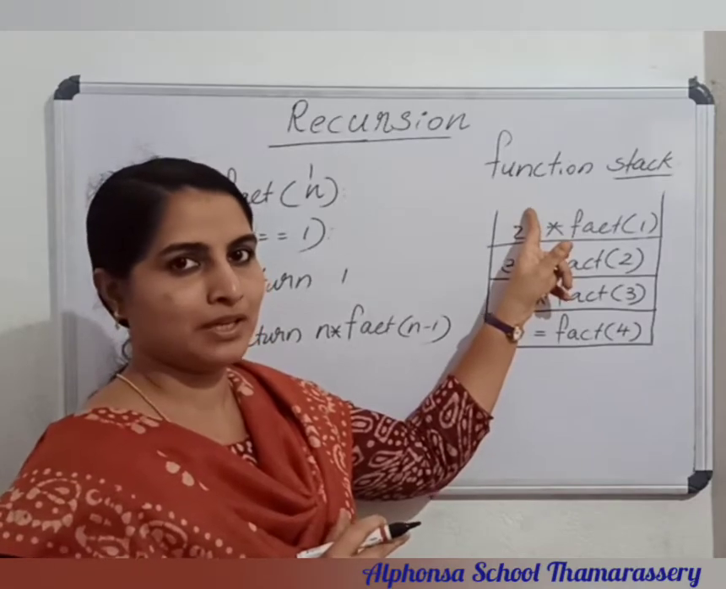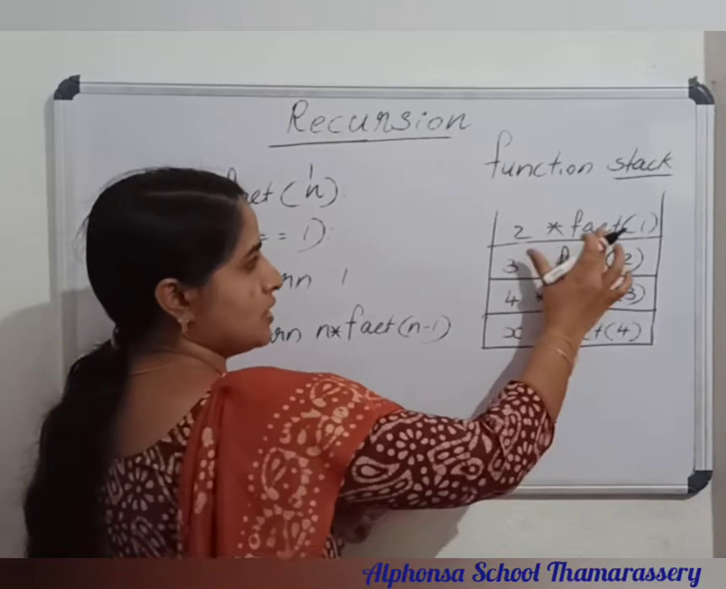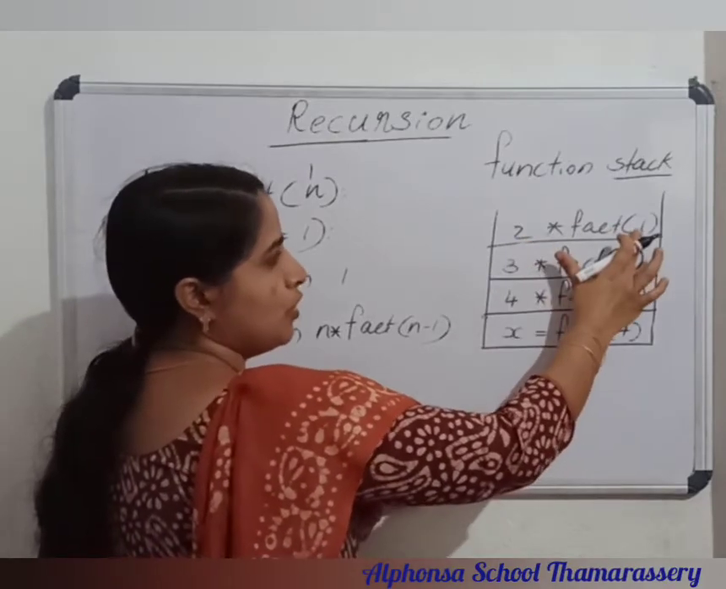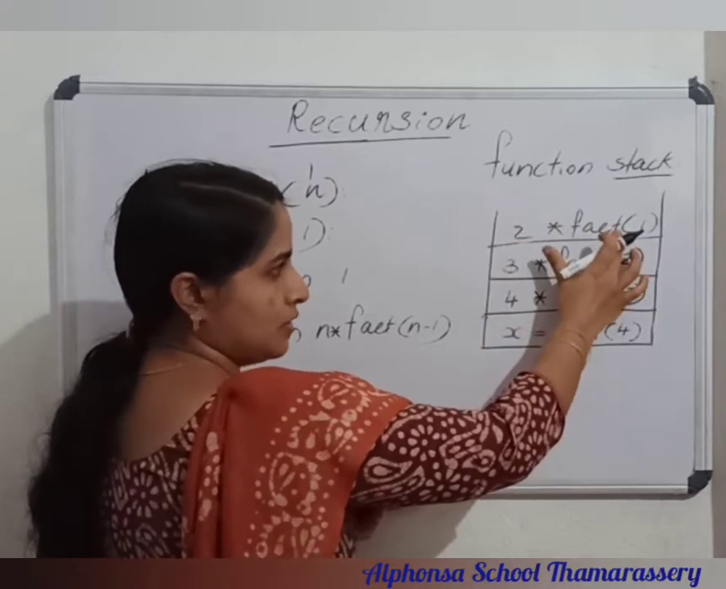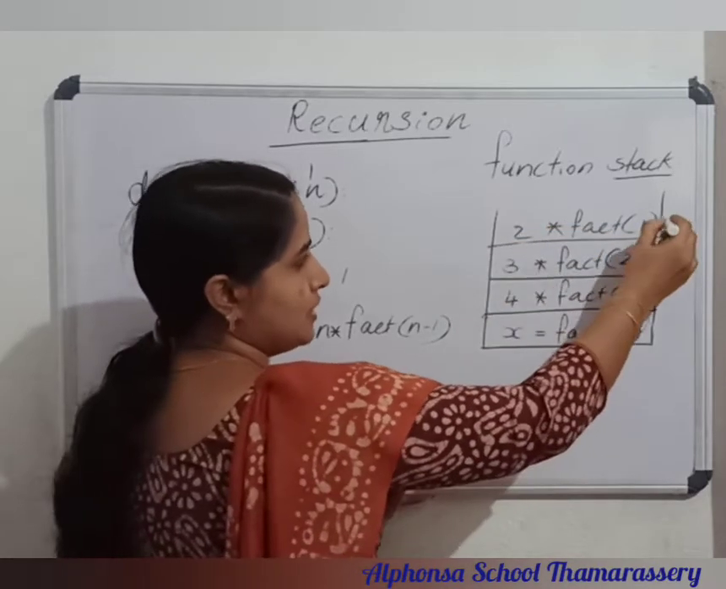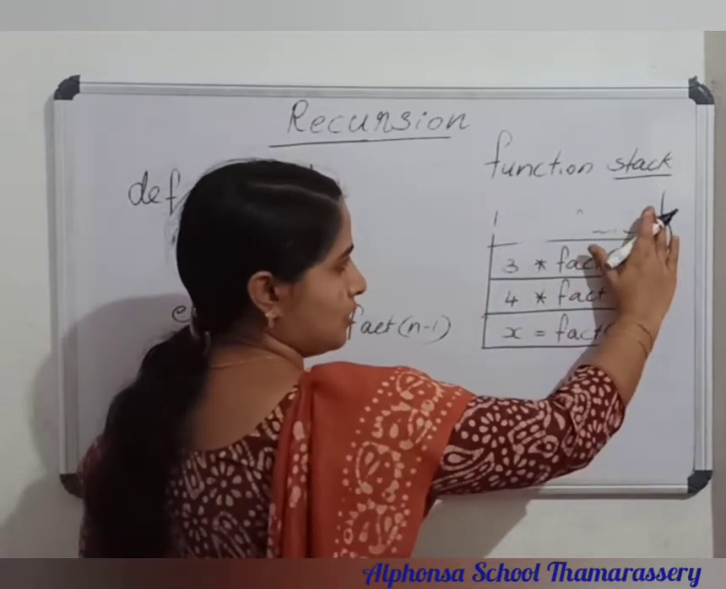From the computer memory, what is there in the content of the stack top is executing first. So now this is executing first. So 2 into fact of 1 is executing. So that is 2 into 1. So it is just passing the data to the previous. So now this is removed from the stack.